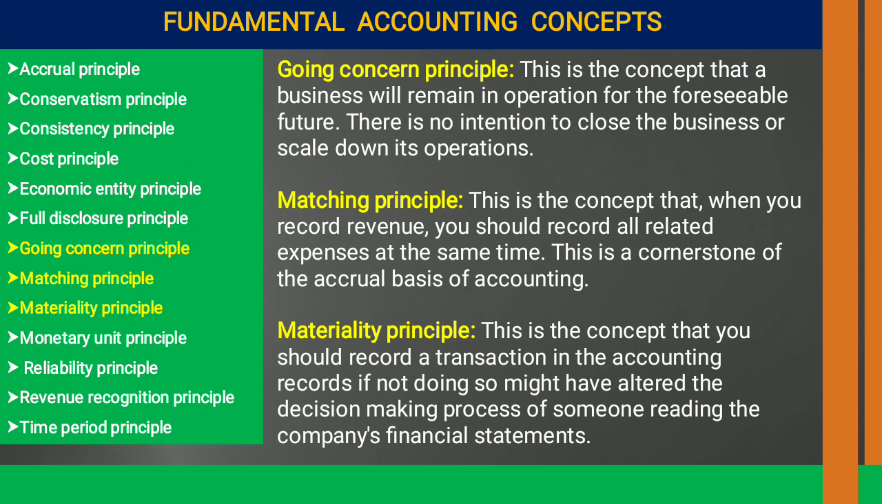After the going concern principle or concept, next we have the matching principle. This is the concept that when you record revenue, you should record all related expenses at the same time. This is the cornerstone of the accrual basis of accounting. So in the business organization, for recording any income, there should be some expenses, okay. So at the time of recording transactions, we have to record the expense aspect as well as the income aspect, okay.